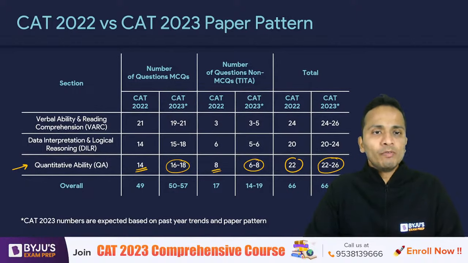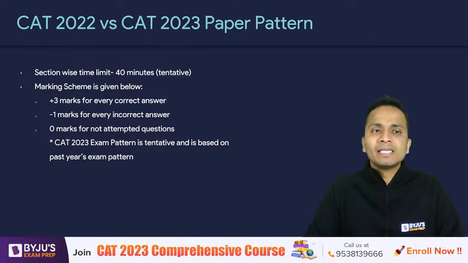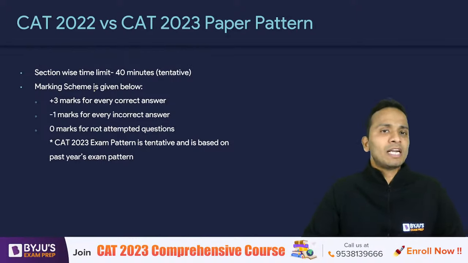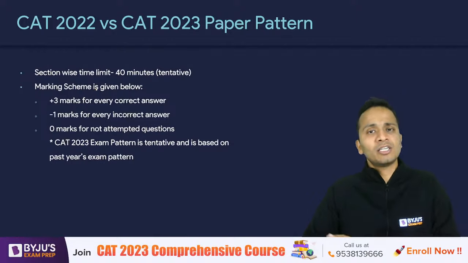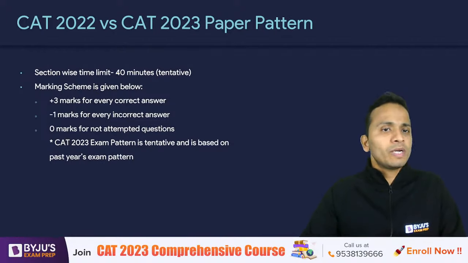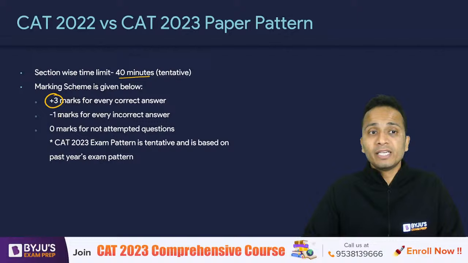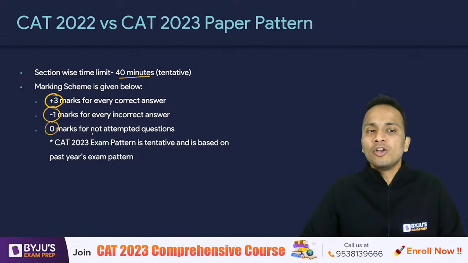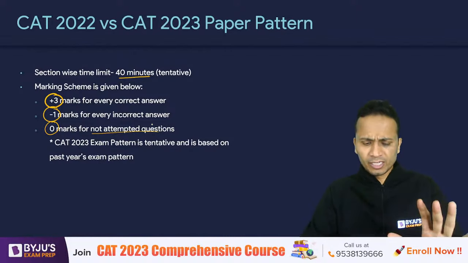Now, moving ahead, looking at the marking scheme. The marking scheme is expected to remain the same. The time that you will get to solve every section will remain the same. So the section-wise time limit will be kept at 40 minutes, and the marking scheme of +3 for correct, -1 for incorrect, and 0 marks for non-attempted questions. So everything here is tentative.